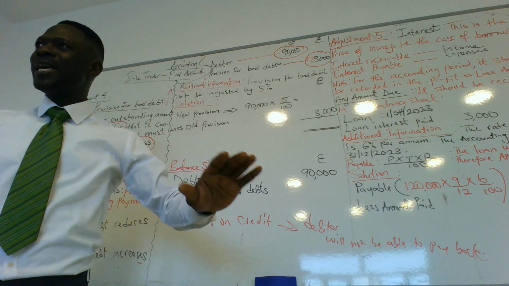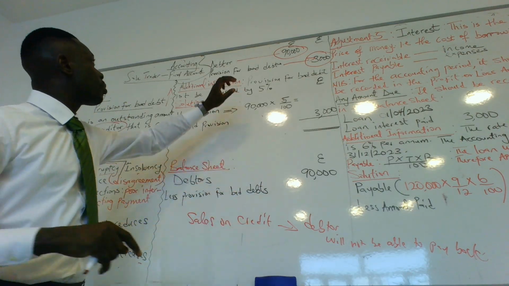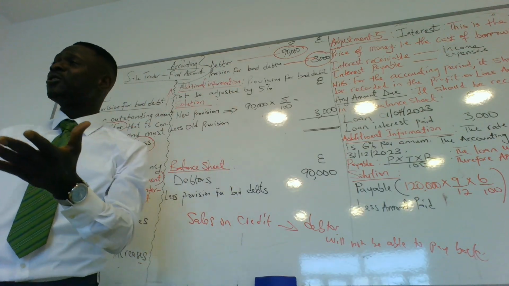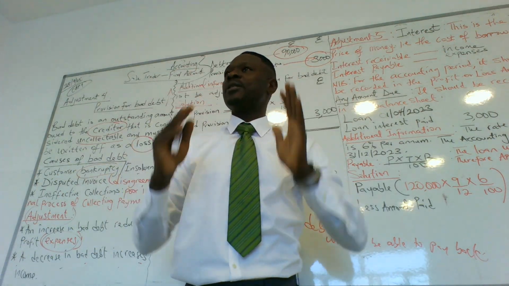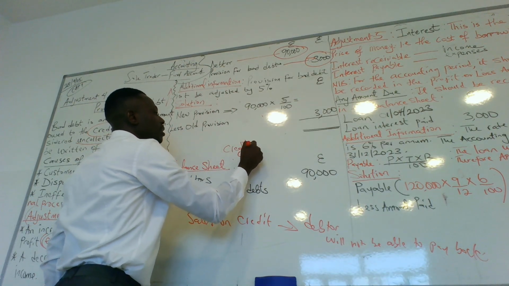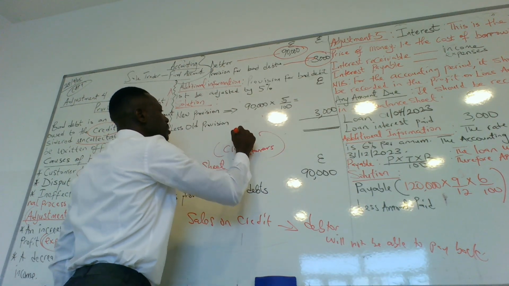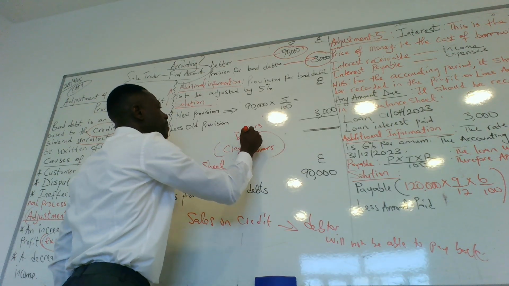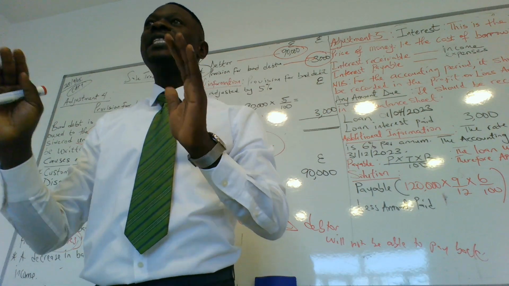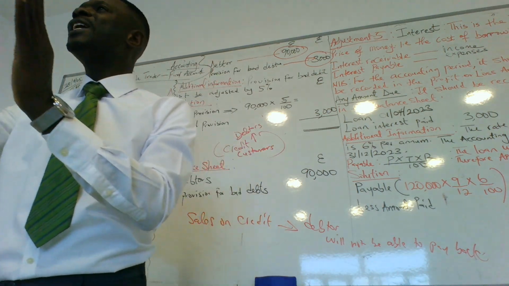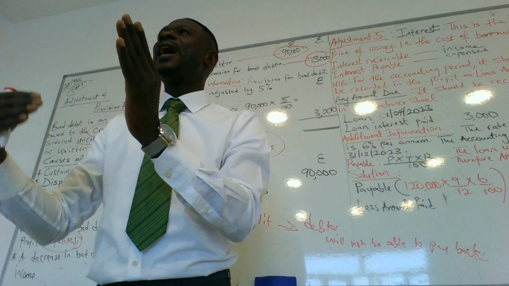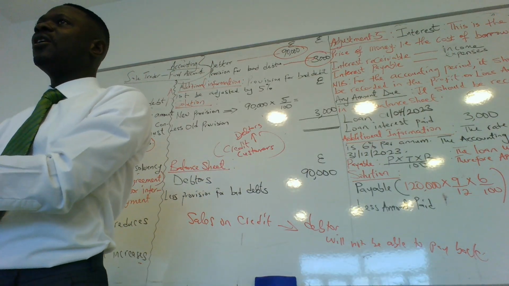Okay. Do we get it up to now? This is a question. So we want to make adjustments. The debtor, who are your debtors? Debtors are the credit customers. We call them debtors. Do you understand debtors here? Those customers that buy from you on credit, they did not pay. They bought and you issued an invoice for them. So you are expecting them to pay at a certain time of the year. Clear?